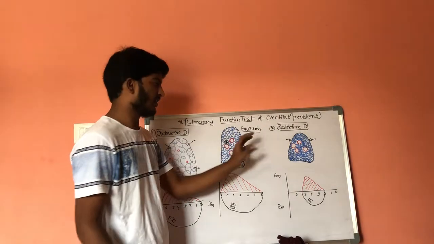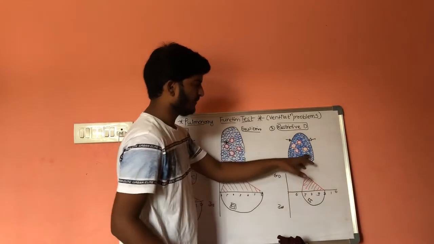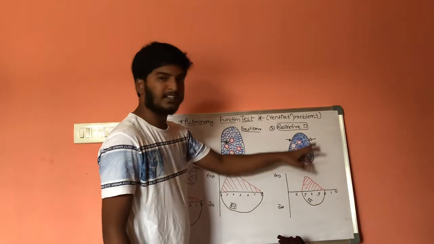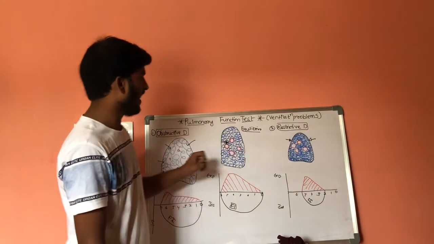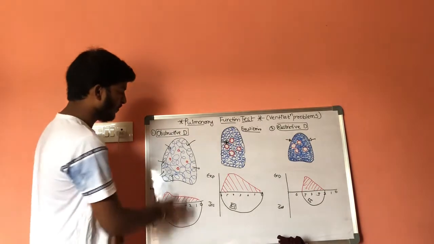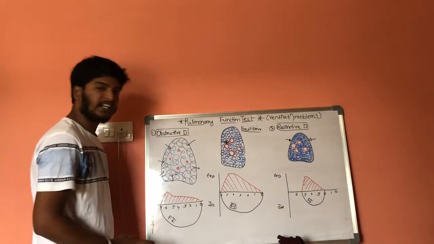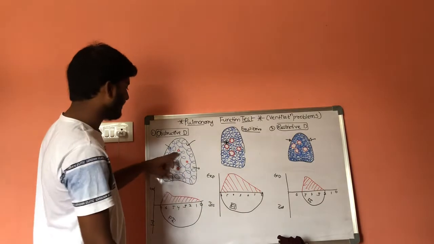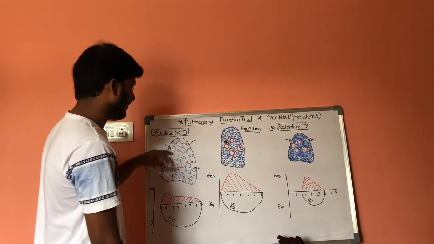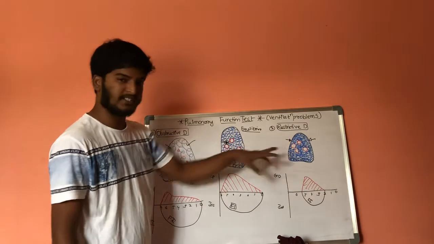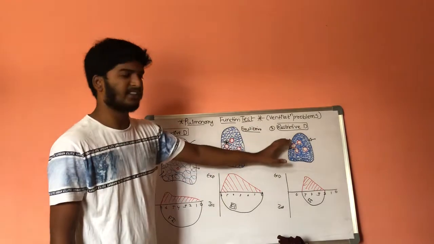In restrictive disorders there will be no abnormalities in the airways, and there will be abnormalities only in the underlying cells, that is parenchymal cells and alveoli. And here the size of the lung will get decreased. In obstructive disorders there will be damage only to the airways, and no damage to the parenchymal cells, and ultimately the size of the lung will get increased, and the total capacity of the lung will get increased. Here the dense material is present, here the dense material is absent. These are the differences between obstructive disorders and restrictive disorders.